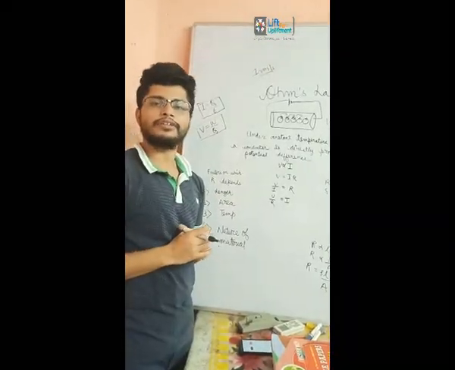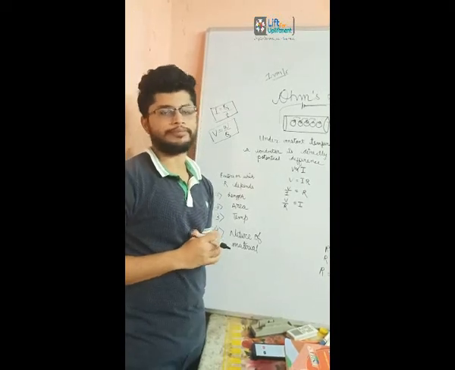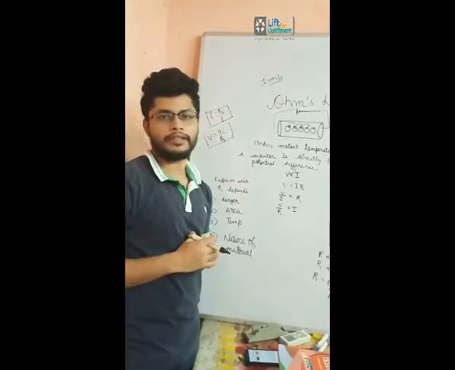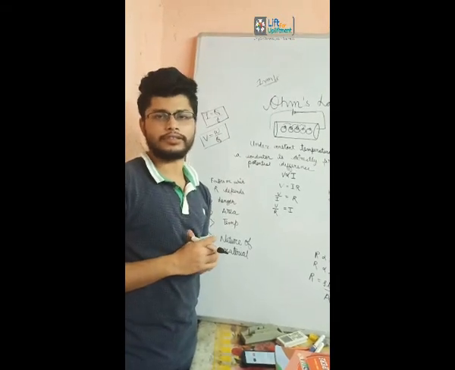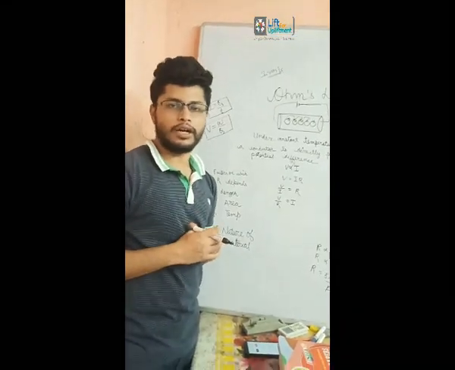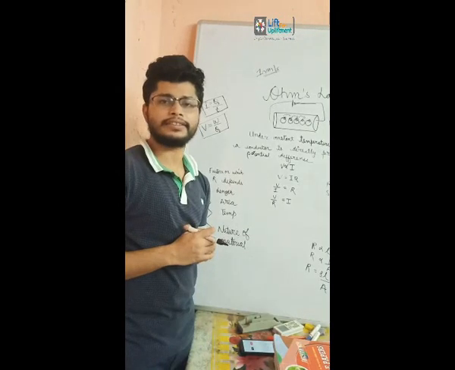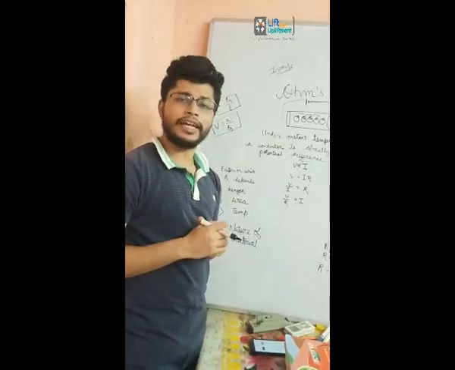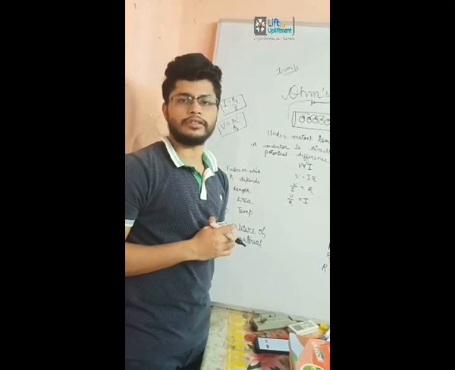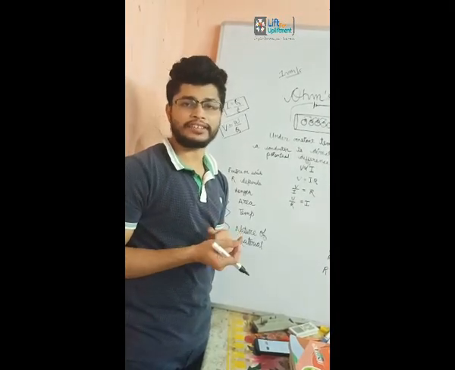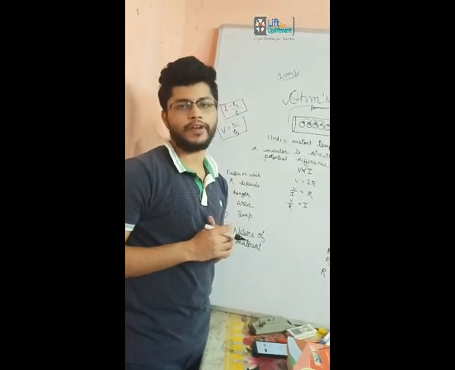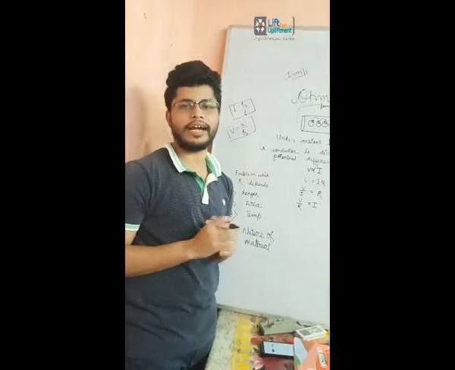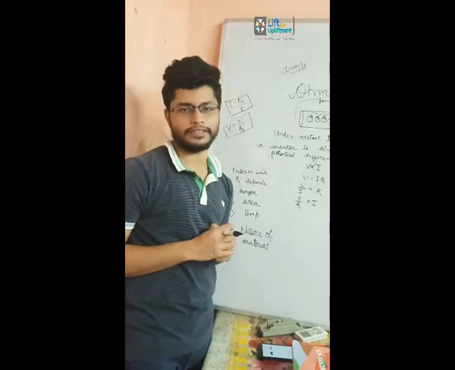Let me ask you one question at this point of time. If the drift velocity is around 1 millimeter per second, then how does the bulb turn on instantaneously as we switch on? How does any appliance switch on within a fraction of a second, like with the speed of light? Think about it. I'll answer it at the end of this lecture.